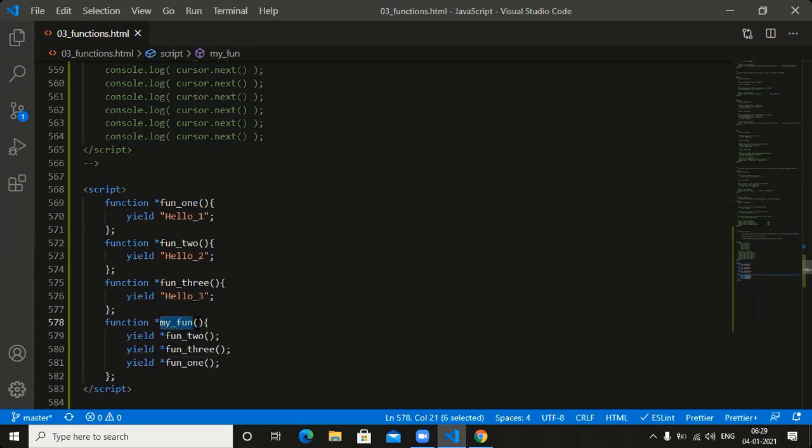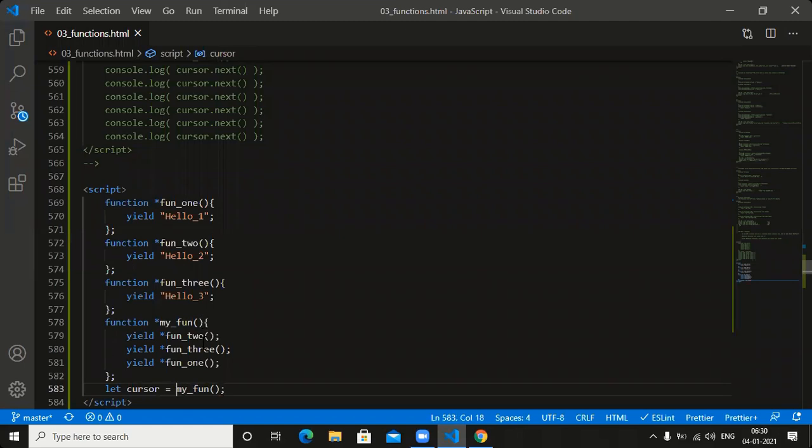Now, can I call this function? Yes, let me call that function. Which function is there? The third function we need to call. Whatever the my function is there, that my function we need to call. Whenever we call my function, what are we getting? We are getting the cursor.